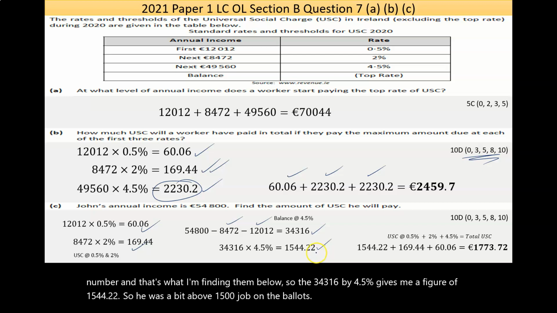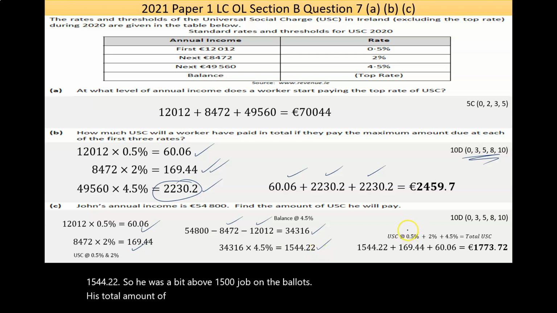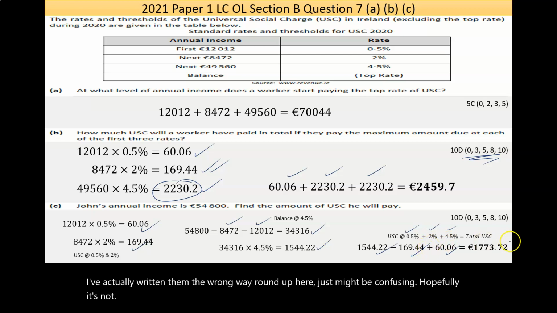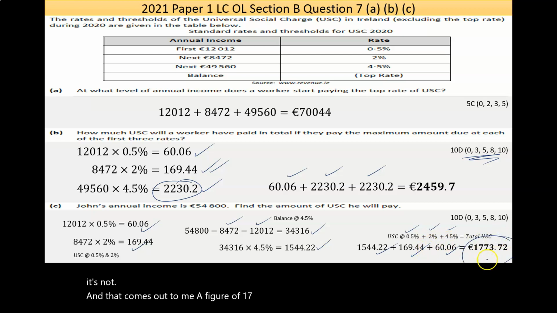Now, his total amount of USC is the 60.06, the 169.44, and the 1544.22. I have it written the wrong way around. I've actually written them the wrong way around up here. Just might be confusing. Hopefully it's not. And that comes out to me a figure of 1773.72.